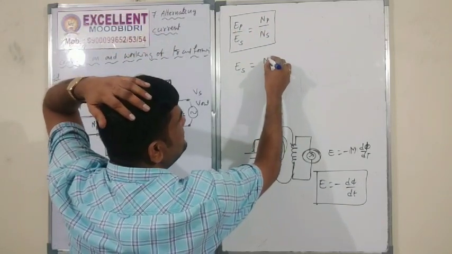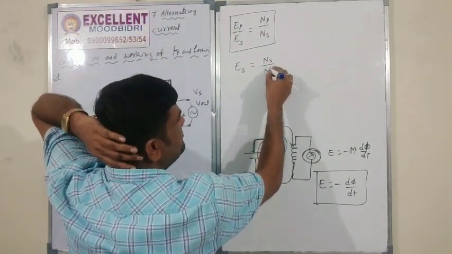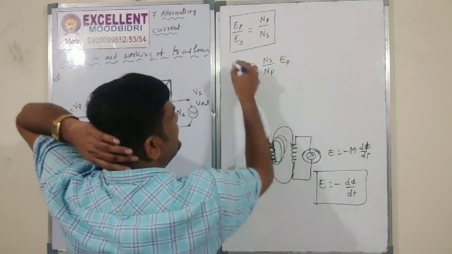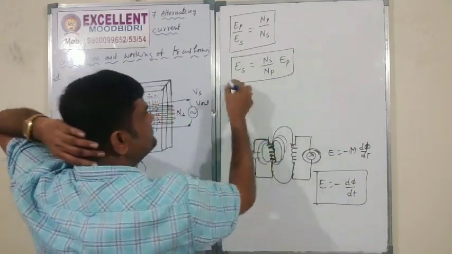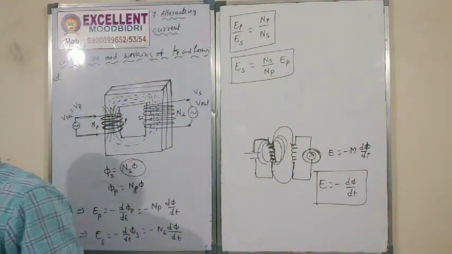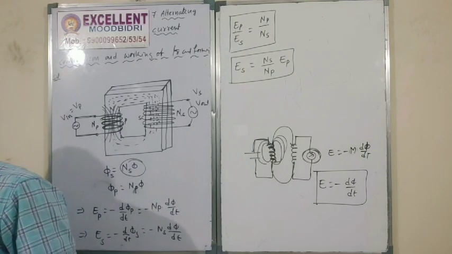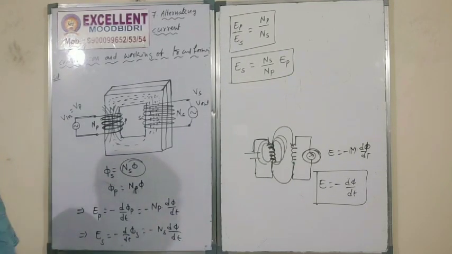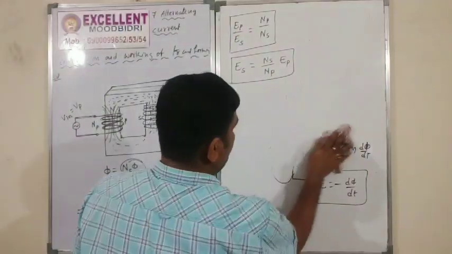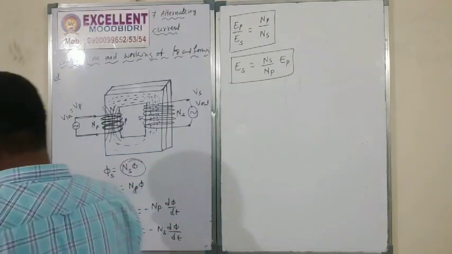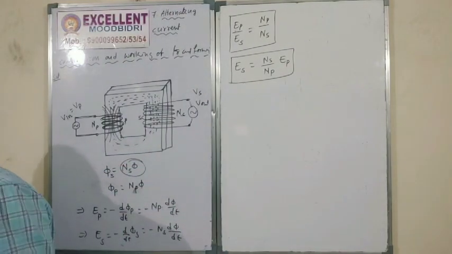NS by NP into EP, correct? Are you clear everybody? This is the relation between output voltage and input voltage.